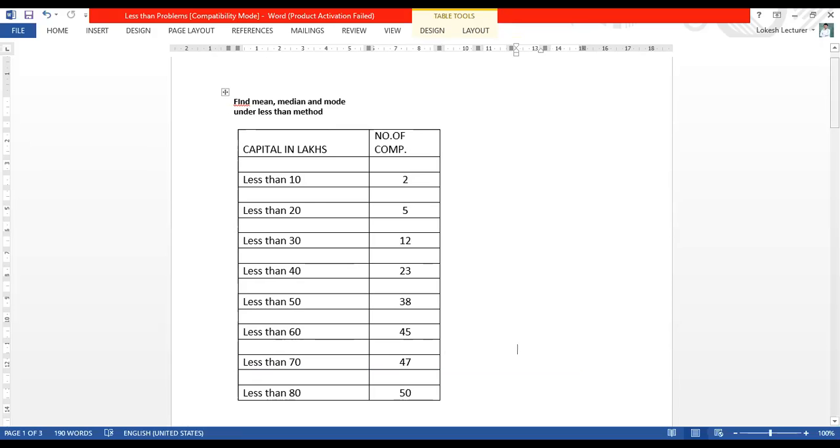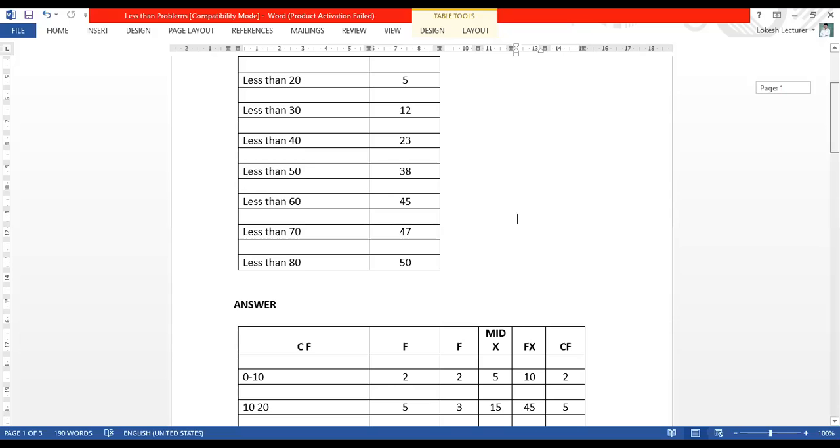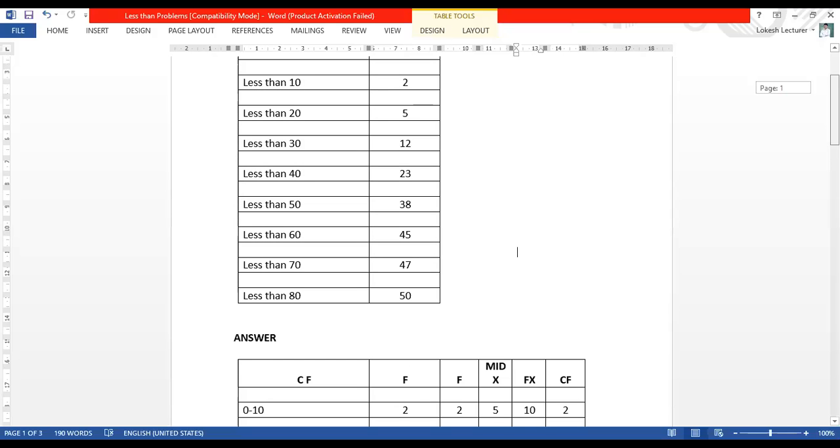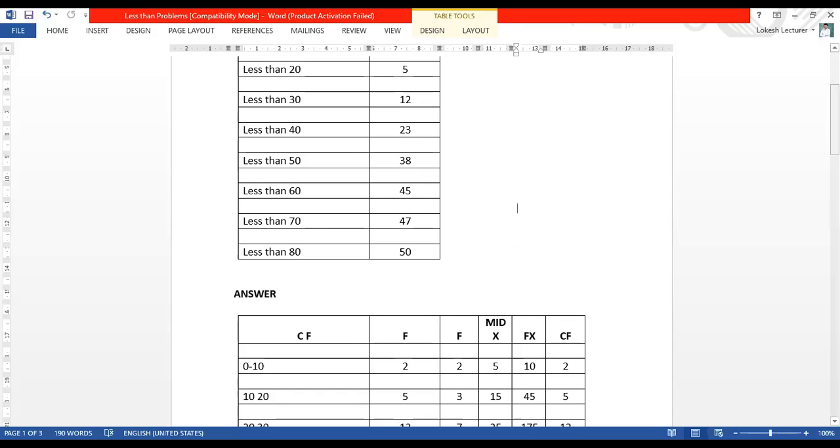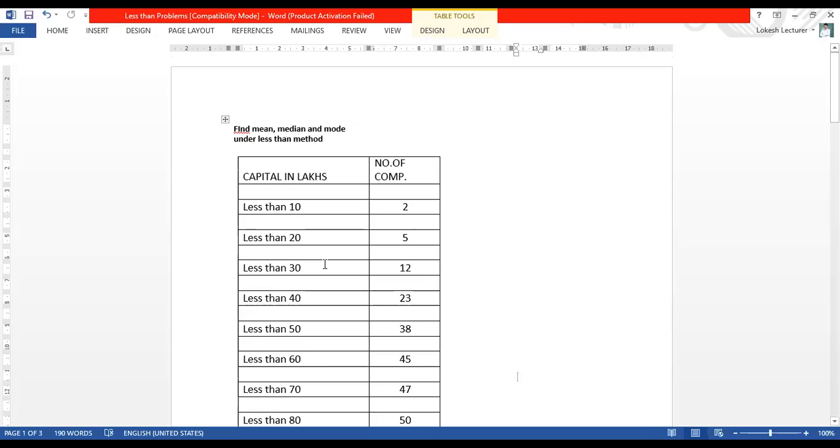Now you understood. Yes, they have given all the less than values. If they have given less than values, how do we find this? Here I tell you very clearly: if they have given all the less than cash inflow, and the number of companies as the frequency, how do we solve this problem? I will show the answer now.